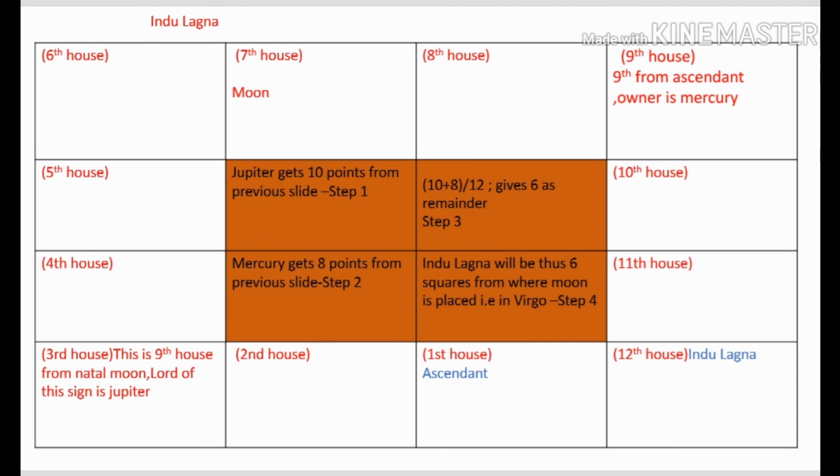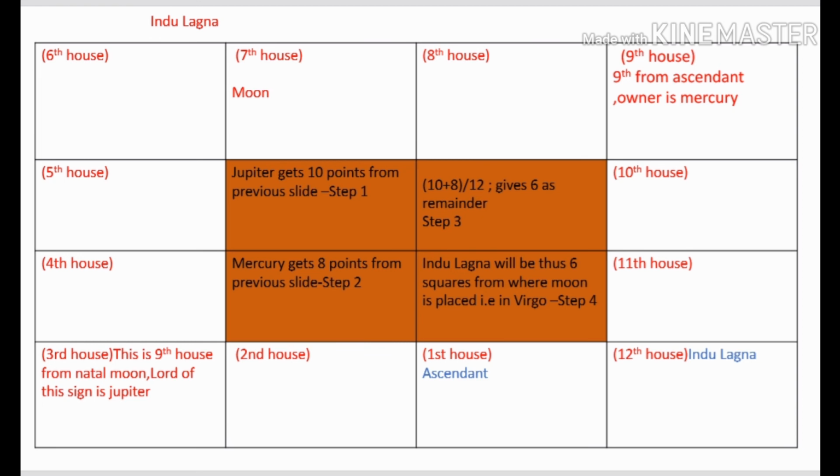And when benefic planets transit the Indu Lagna or the Kendra from the Indu Lagna, that is the 1st, 4th, 7th, 10th house from the Indu Lagna, the person will receive a lot of wealth. If the dasha of the planet transiting the Indu Lagna is running and this planet is a benefic planet, again it gives the native a great amount of wealth.